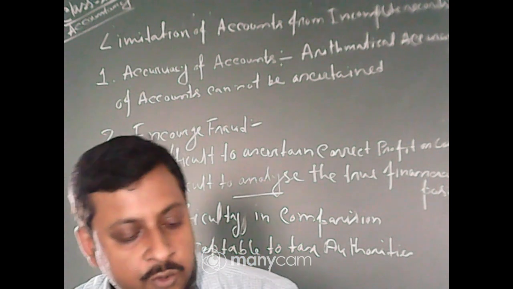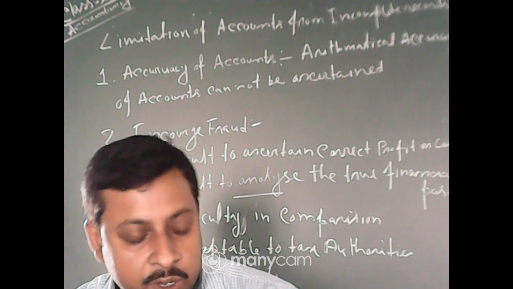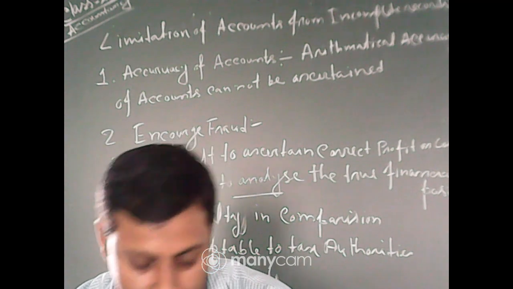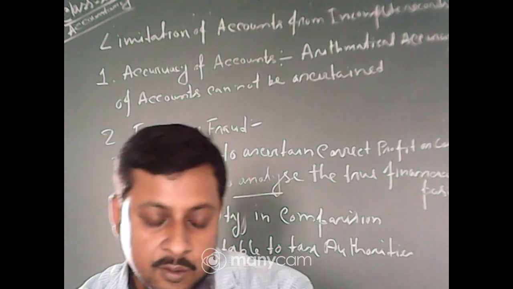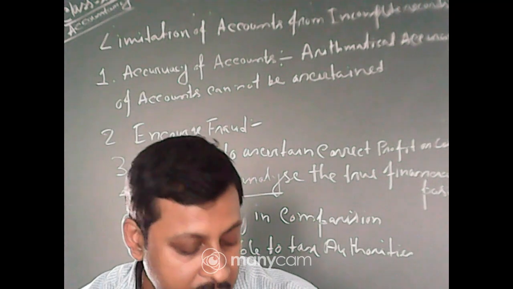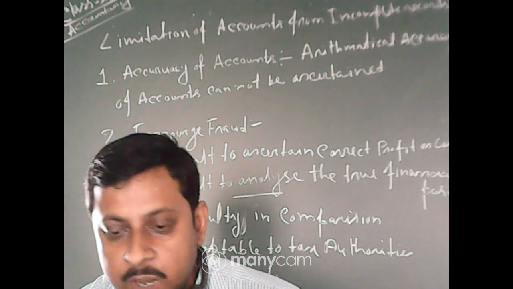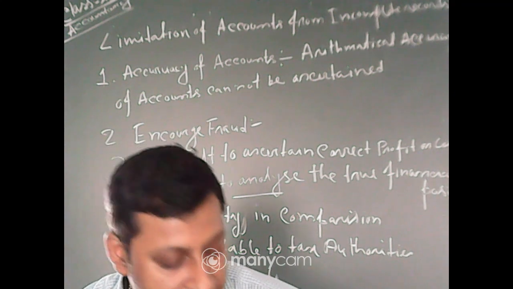Could we discuss what is single entry system or what is incomplete records, what is the difference between statement of affairs and balance sheet, and what are the limitations?